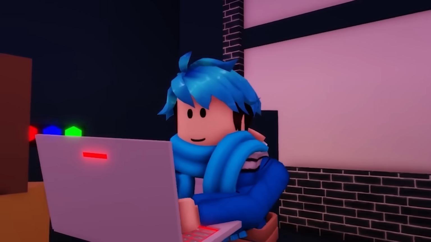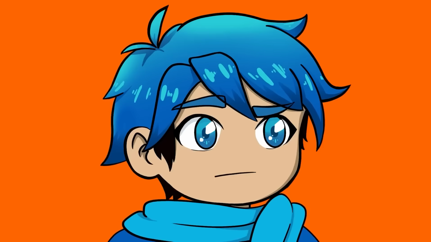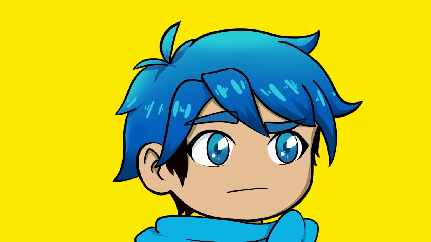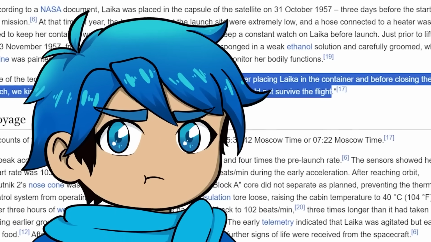Yeah, I don't really want to read Laika's training. It's honestly pretty sad. This whole story is pretty sad, TBH, because they deemed Laika as a flight dog, a sacrifice to science on a one-way mission to space. One of the technicians even said, after placing Laika in the container before closing the hatch, "We kissed her nose and wished her bon voyage, knowing that she would not survive the flight." Dude, this is so tragic.